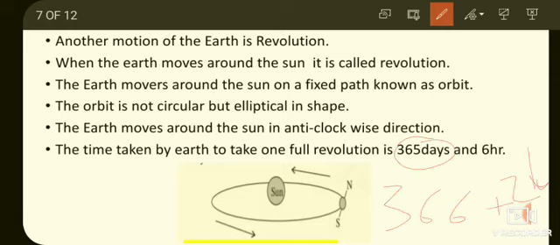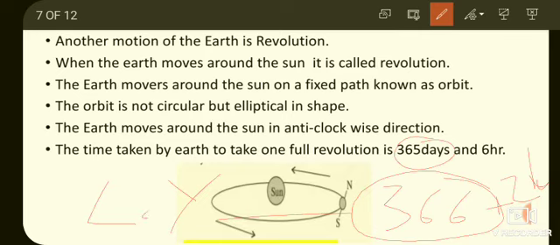That means after adding one day, 365 will become 366 days after 4 years. So when the year consists of 366 days, it will become a leap year.